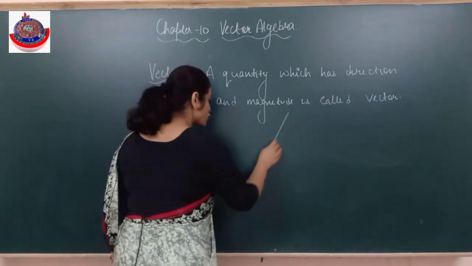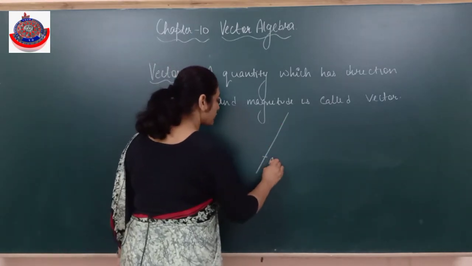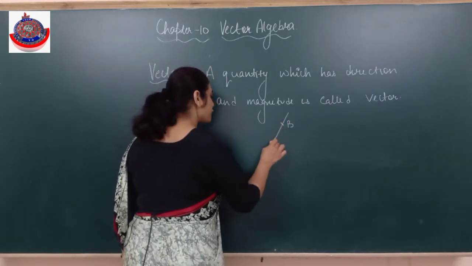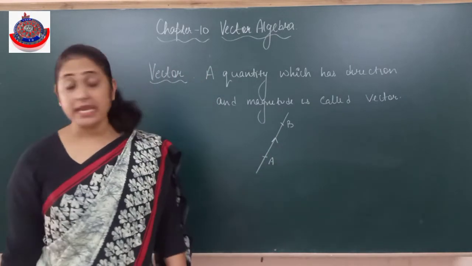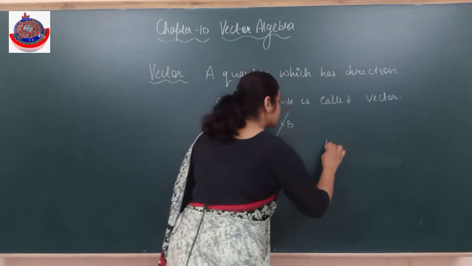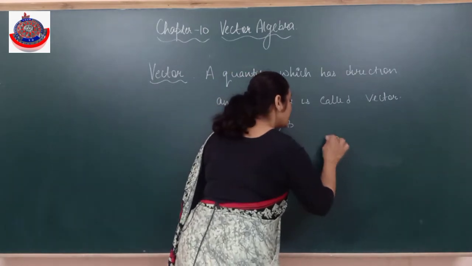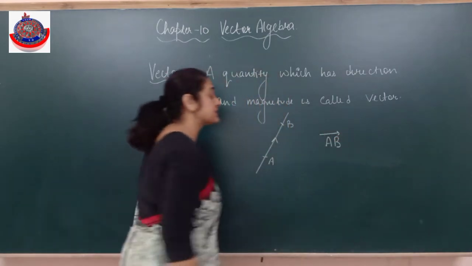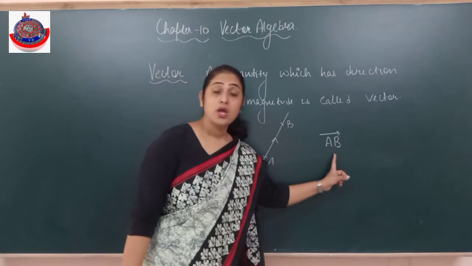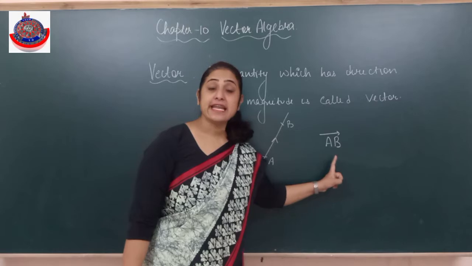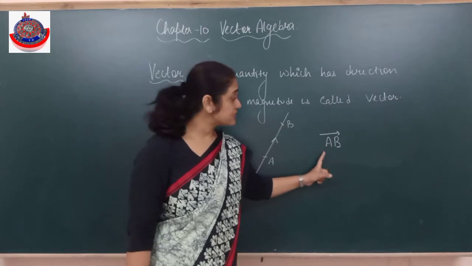For example, suppose it is starting from A till B. So what do I say? I say it is from A to B. So we represent a vector or a directed line by an arrow. Is it clear?